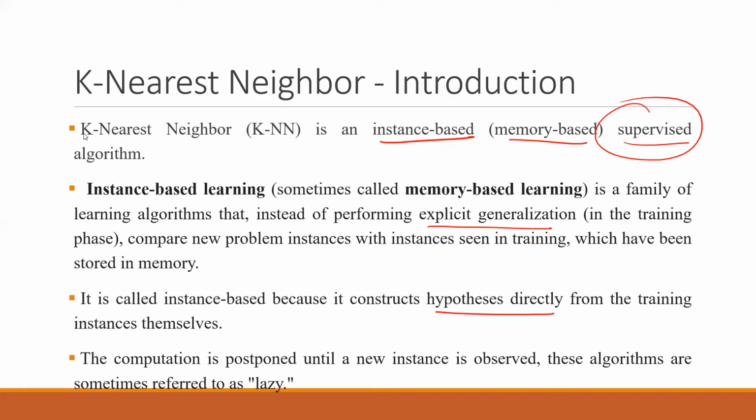If you look at this slide very carefully, nowhere is it written that we will be doing any kind of training. The training of the model is not being done here. You just keep the record of all the things. Whenever you are given something new, you compare it with each of them.